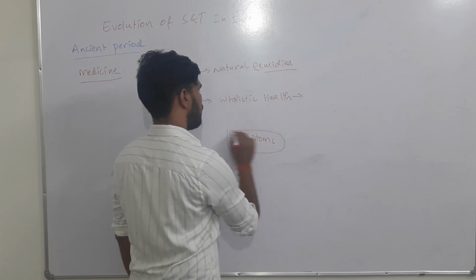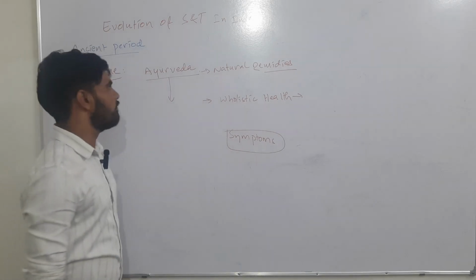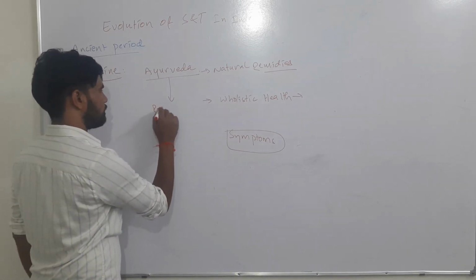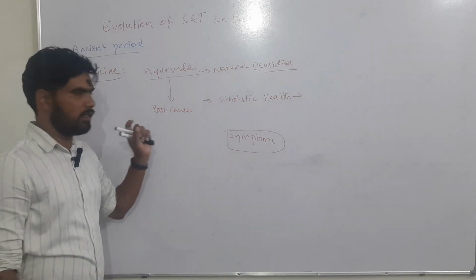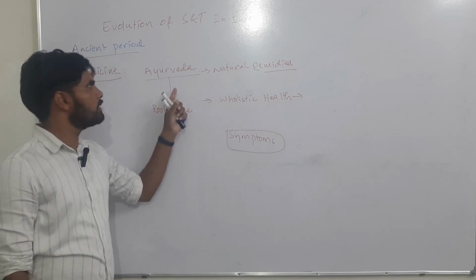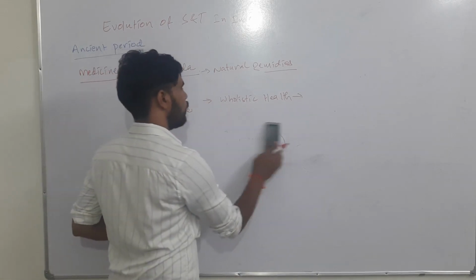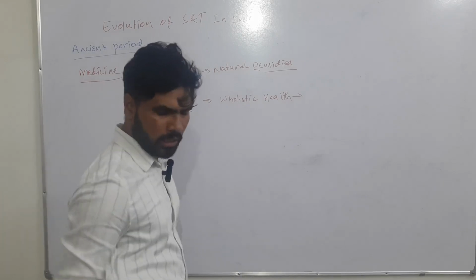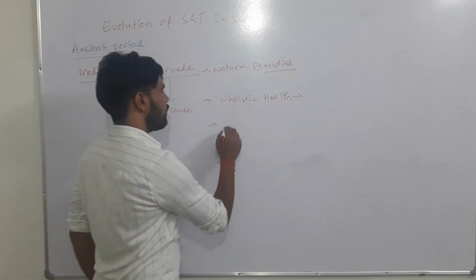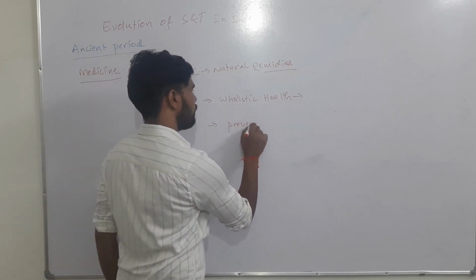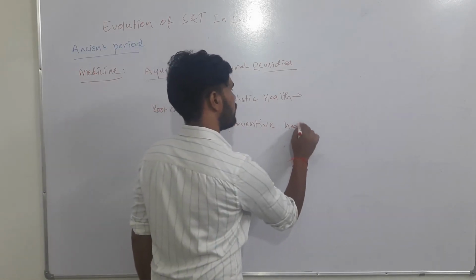Allopathic medicine, or English medicine system, will treat only the symptoms, whereas the Ayurvedic system will treat the root cause of the disease. This is the significant difference between the allopathic medicine and the Ayurvedic medicine system, right? It focuses on a holistic health system, and a lot of importance is given to preventive health care. In Ayurveda, a lot of importance is given to preventive health care.